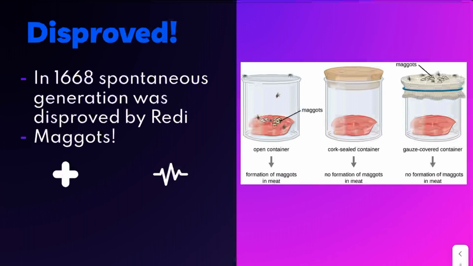So therefore, maggots, the fly larvae, don't come from the meat, because in the latter 2 experiments, there were no maggots on the meat. So therefore, the maggots came from something else. We now know it to be fly eggs, but at the time, they didn't.